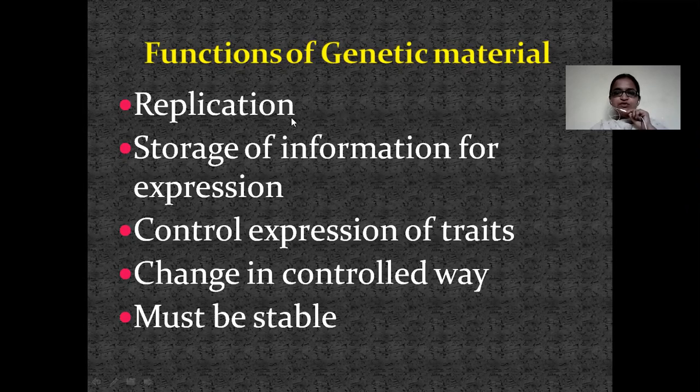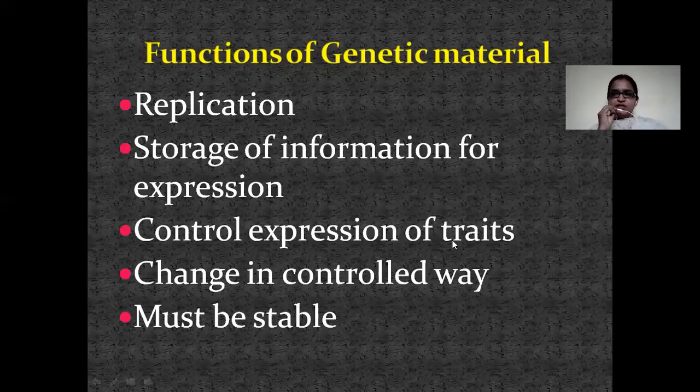Replication is nothing but forming a replica or a copy of its own, so that a copy can be transferred from one generation to another generation. Next, it is used for the storage of information, or for expression. Some information has to be stored in this genetic material, otherwise the characters cannot be transferred from one generation to another. Controlled expression of traits.